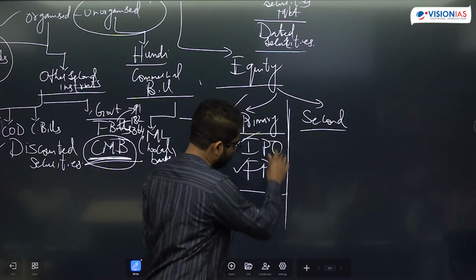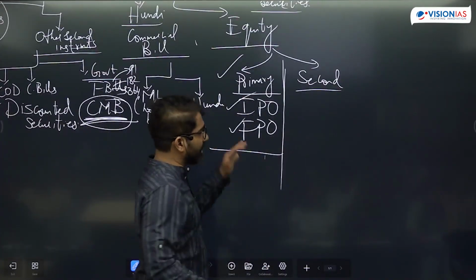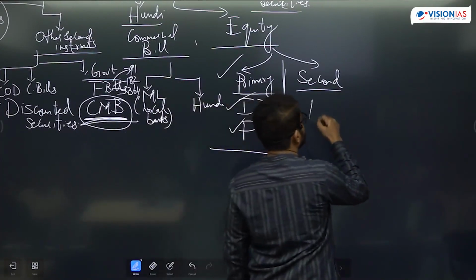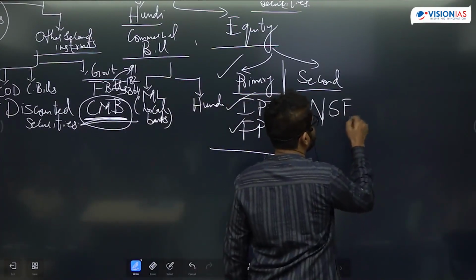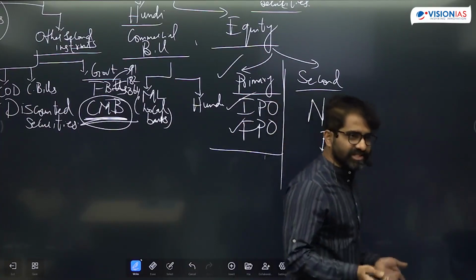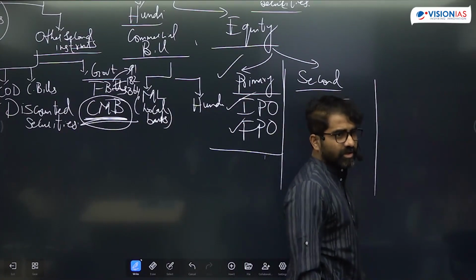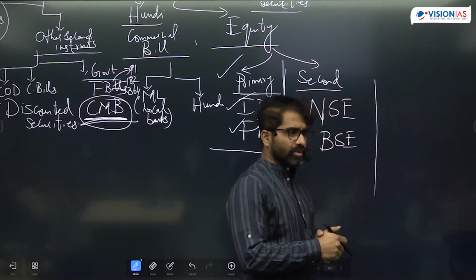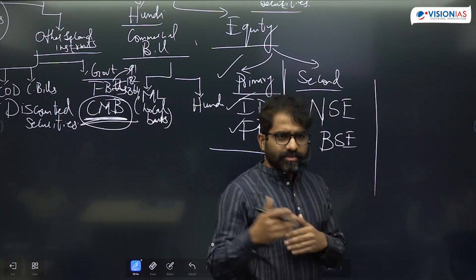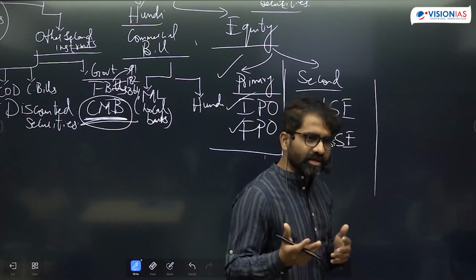Then you have other entities, which can also be there in the primary market. I'll come to that. The secondary market is ensured through stock exchanges like NSE, BSE. Other stock exchanges are also there. Or there can be over-the-counter derivatives also. Over-the-counter means they're not traded on an exchange. You're sitting across the counter and you're selling. That is what over-the-counter is.